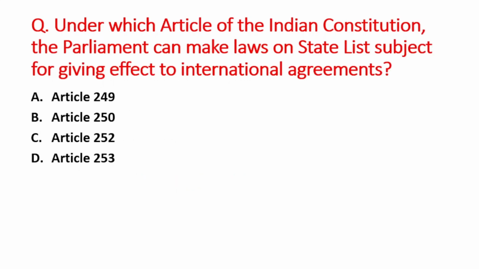Next question is under which article of the Indian Constitution the Parliament can make laws on state list subject for giving effect to international agreements. A option is Article 249, B is Article 250, C option is Article 252, and D option is Article 253. So right answer is option D, that is Article 253.